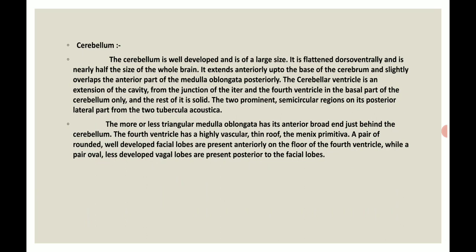Okay, in the structure of the brain, we are seeing the dorsal as well as the ventral view of the brain, with the various parts of the brain, including the cerebellum and the cerebrum. Okay, this is the structure of the brain. In the next lecture we will see the peripheral nervous system, in which we will see the cranial as well as the spinal nerves.